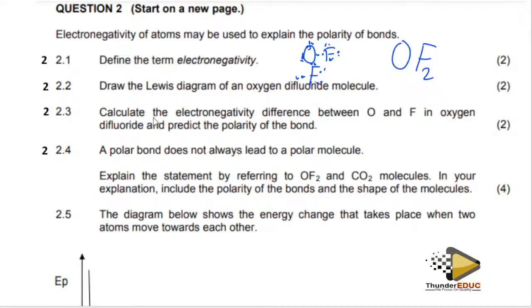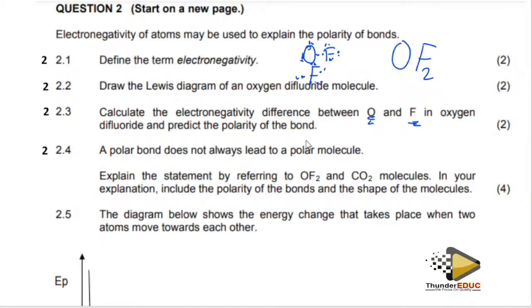Then they're saying calculate the electronegativity difference between oxygen and fluorine in oxygen difluoride, and predict the polarity of the bond.